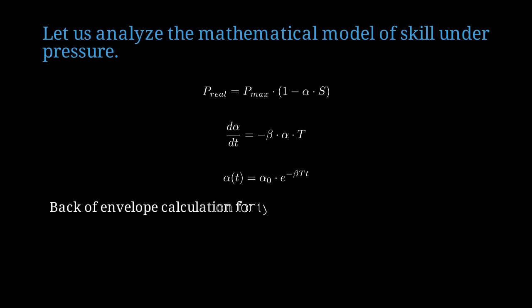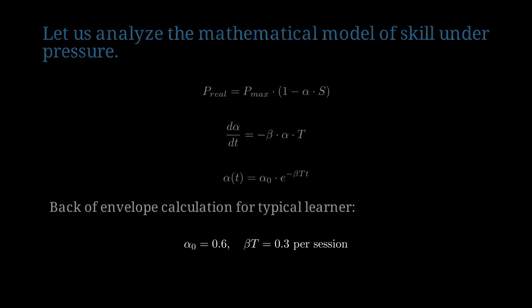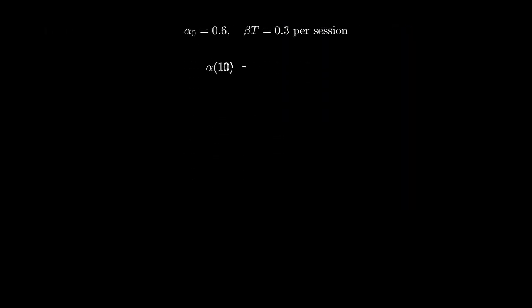Let us do a back-of-envelope calculation for a typical learner preparing for an important examination. Initial stress sensitivity is 0.6. Beta times training intensity is 0.3 per session. After 10 sessions, 0.6 times e to the negative 3 equals approximately 0.03. Stress sensitivity drops by 95%.